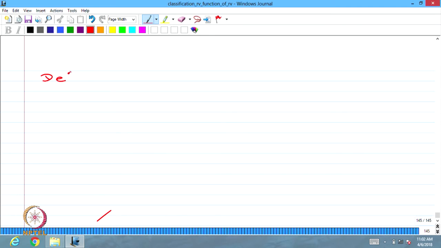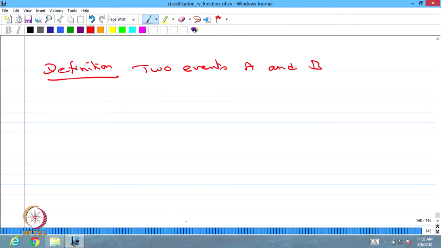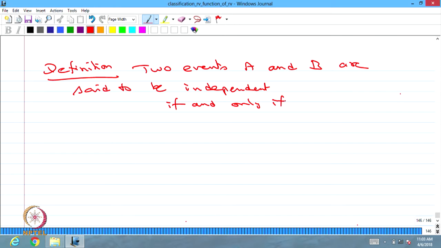The first definition: two events A and B are said to be independent if and only if the intersection probability is same as the product of the individual probabilities.